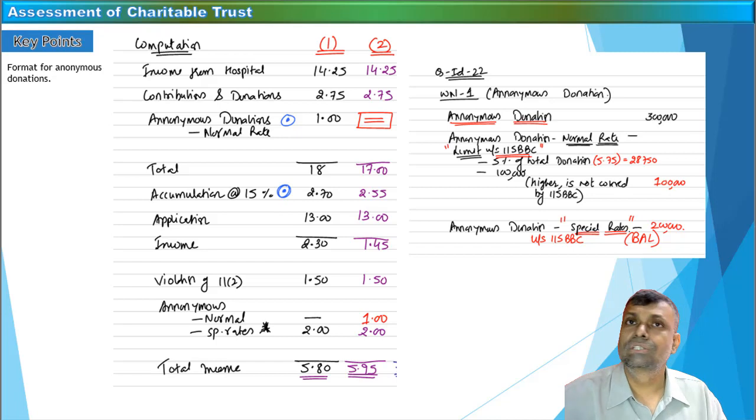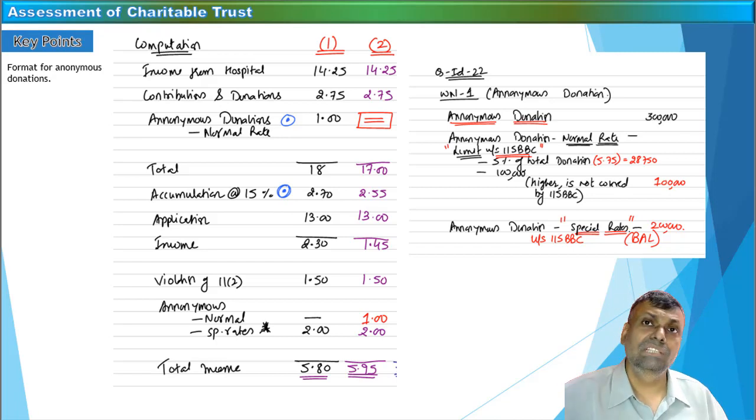The name of that particular person is nowhere. Such donations are not accepted by the law, which says that this kind of donation will be taxable at special rates of tax. It is very good in real life to make an anonymous donation. That means you should not make a donation with the intention of becoming more and more popular. Popularity is not something that should be kept in mind. So it is good, but from the tax law point of view, disclosure should always be made of who is bringing that particular money into the charitable trust. So the identity of the person should already be known. If that is not there, this particular type of donation will be taxable at special rates of tax under section 115BBC.